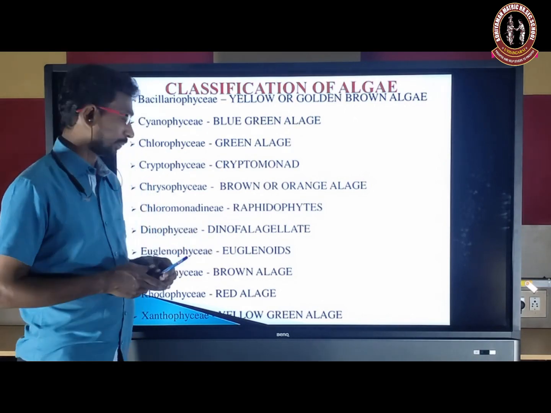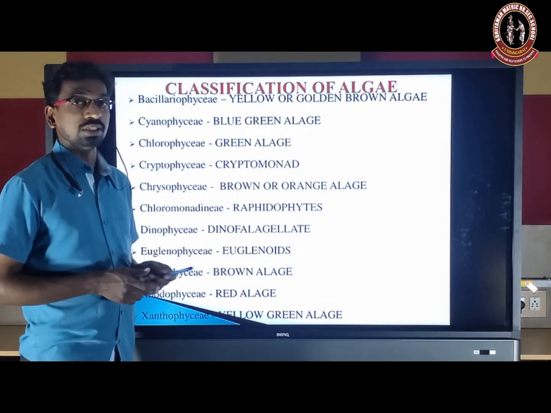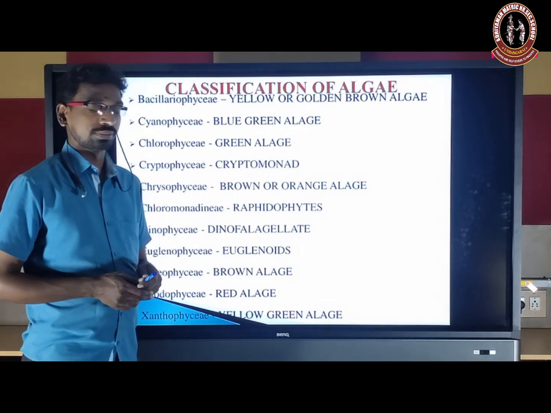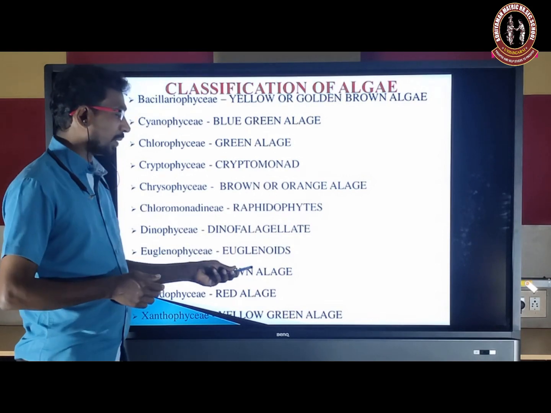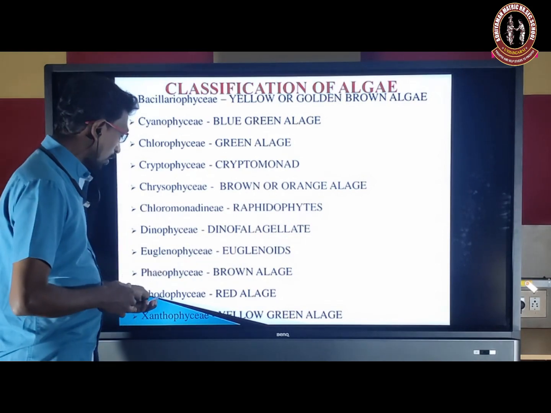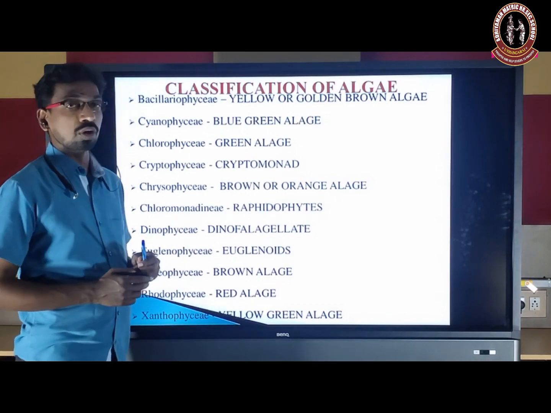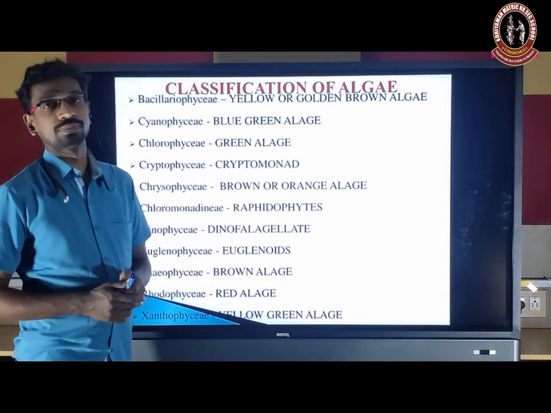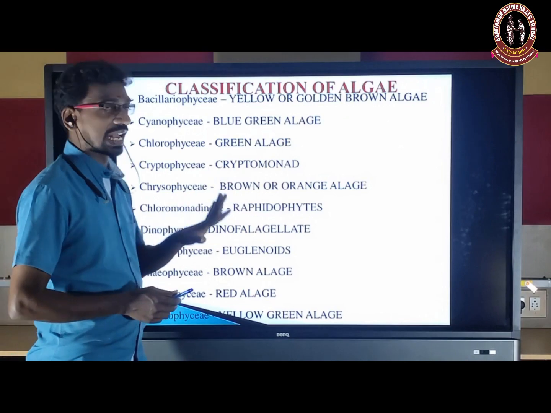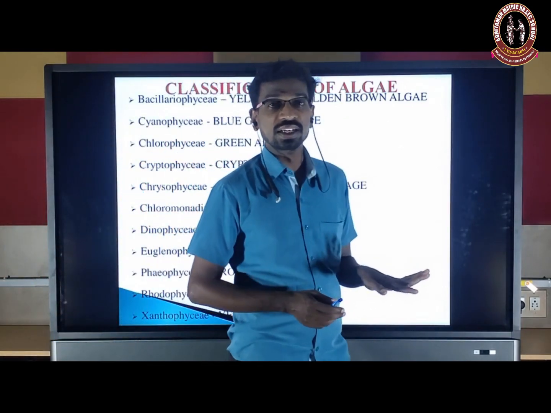Euglenophyceae, euglenoids. Phaeophyceae, brown algae. Rhodophyceae, red algae. Xanthophyceae, yellow-green algae.